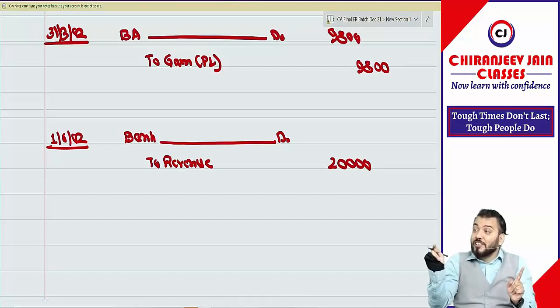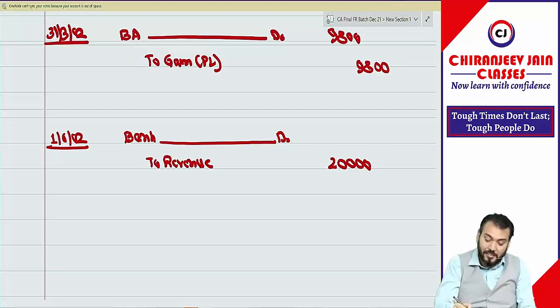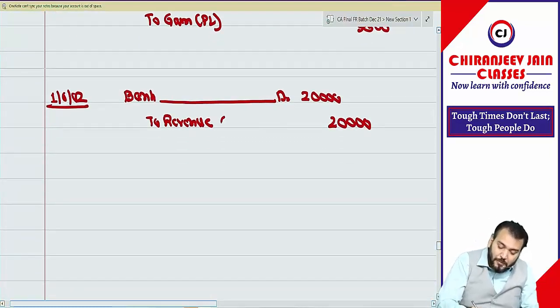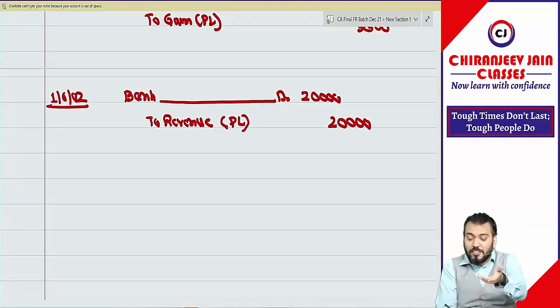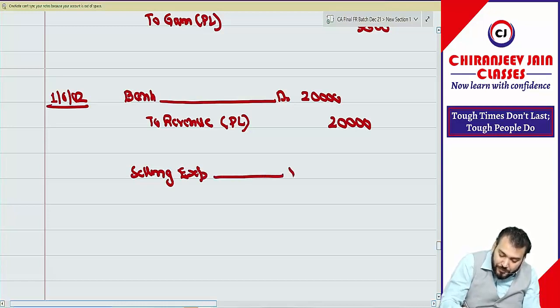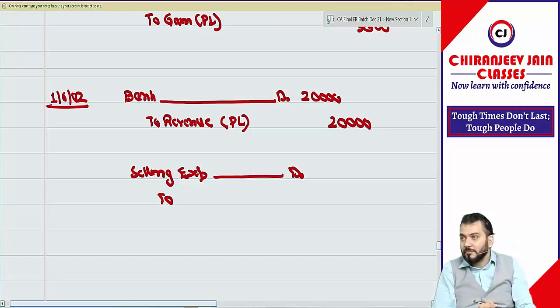Fair value less cost to sell is the initial measurement point. This is revenue. Revenue is always at sale price. Correct? Yes, sir. So how much inflow? 20,000 only. Correct. This revenue will be transferred to P&L. Then there will be one selling expense. Selling expense, what is the journal entry? Selling expense account debit to bank.